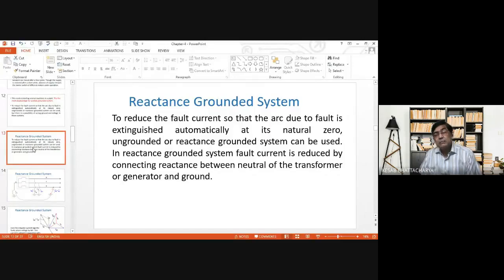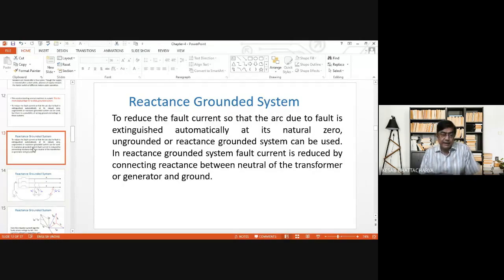So this is the main reason for development of arcing ground, and we have seen that a fault current or capacitive current in excess of 4 amperes will be able to maintain the arc in the faulty path.